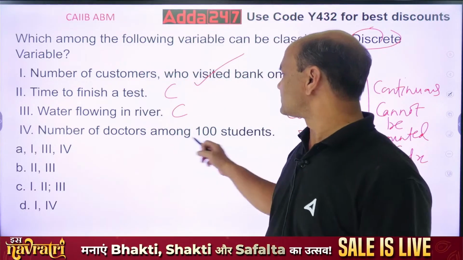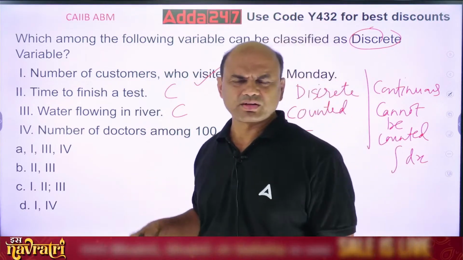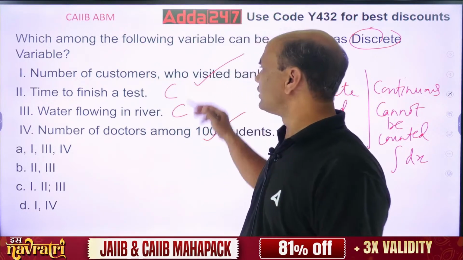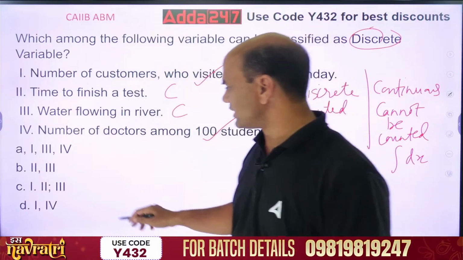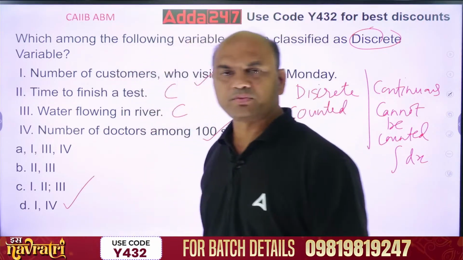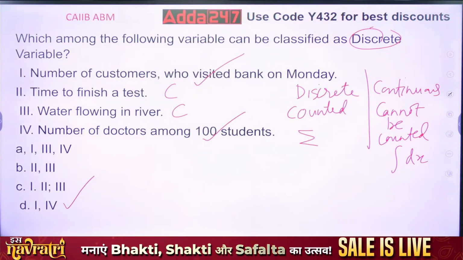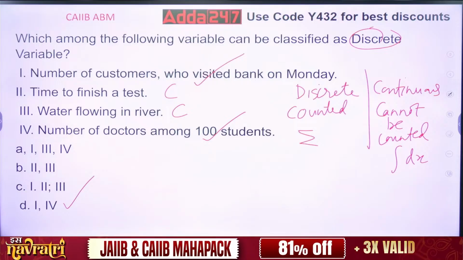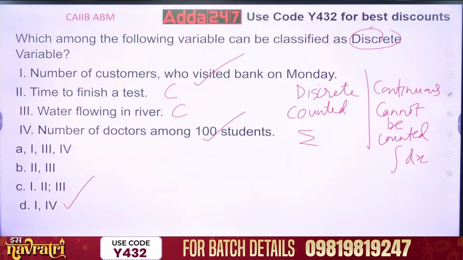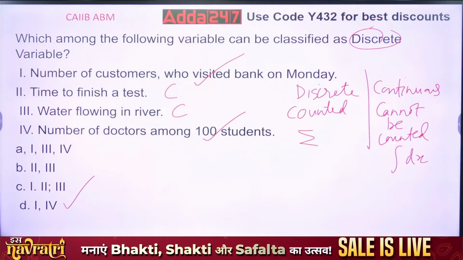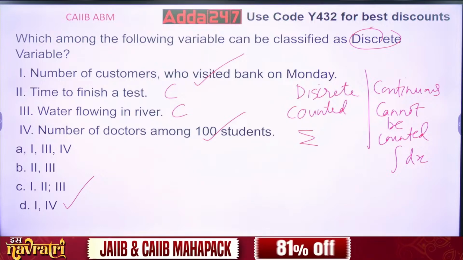Number of doctors among 100 students. This you can count. Who is the doctor? Come here. So this is basically this. So 1 and 4. Let's see where is the option. Yeah, D. 1 and 4. Got it? Getting this, everyone? Clear? Clear this part? Chalo, let's move on. So got it, everyone? Let's move on to the numerical.